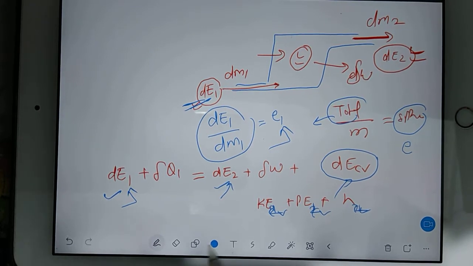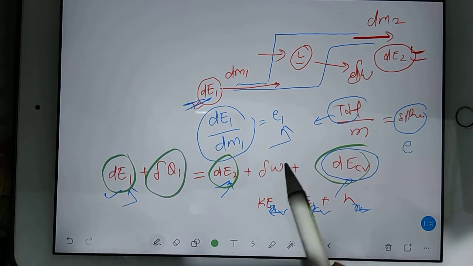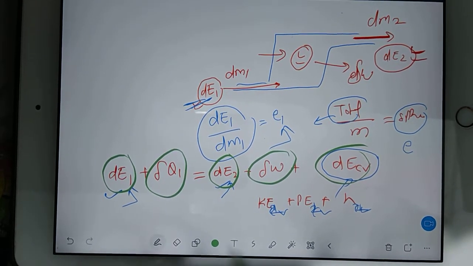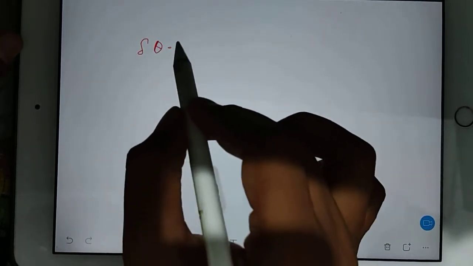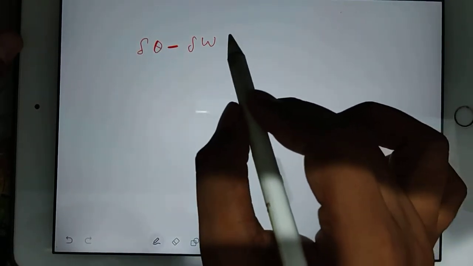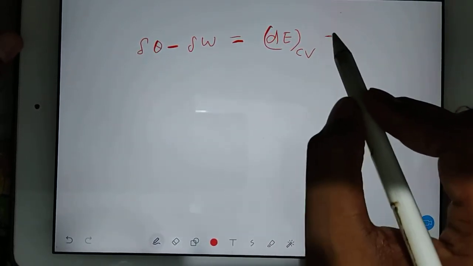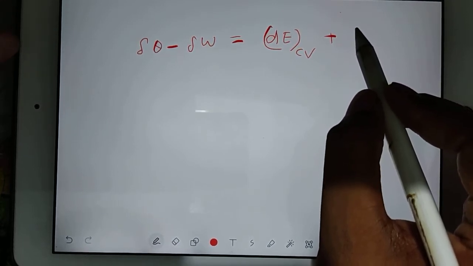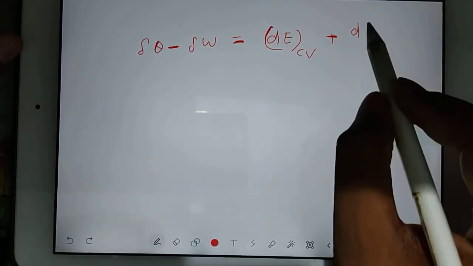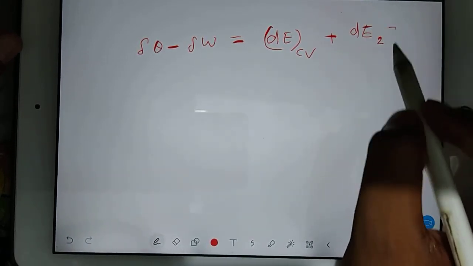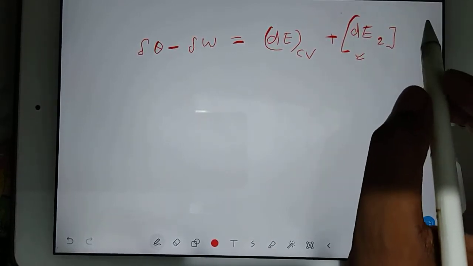Okay. So what will I do? I will take all the E terms to one side and heat transfer and work transfer to the other side. So I can write my equation as del Q minus del W is equal to dE which is being changed in the CV, control volume, plus dE2, no, this is not the change, this is at the exit.